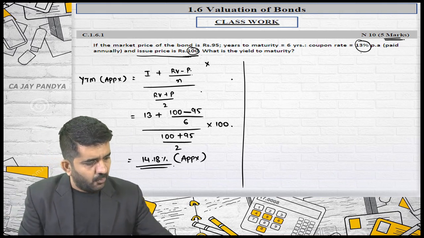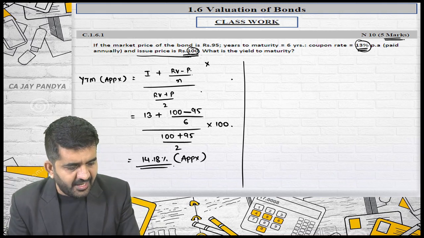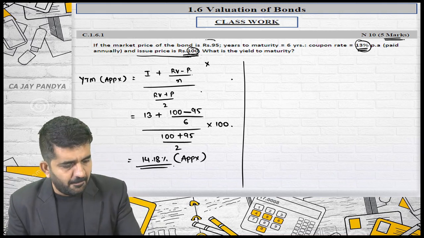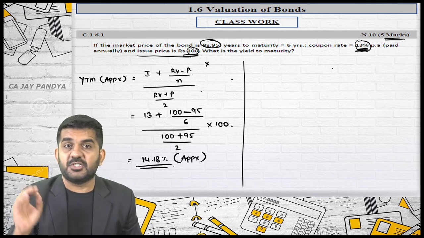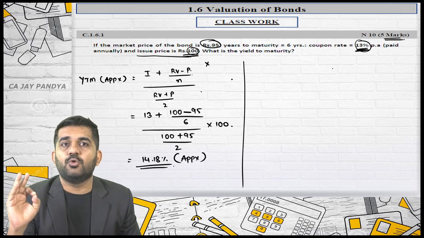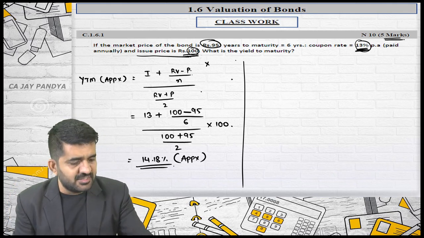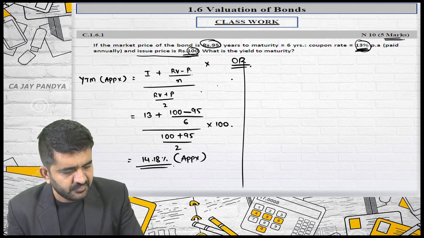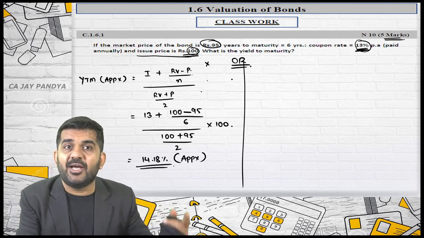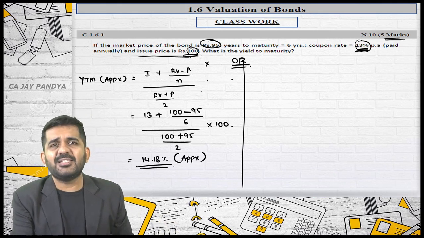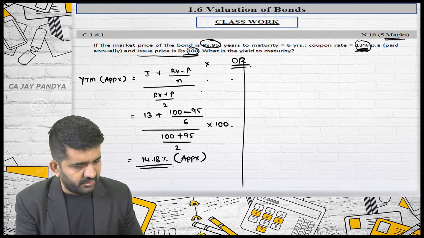Is it alright? Now, if the coupon rate is 13% and face value is 100, market price is 95, means you will be earning more than 13%. See, logically you should be understanding that you will be getting more than 13%. So where I will start from, this is an alternate technique. This is approximate one, this is actual one. Actually YTM I will be getting. But understand, in this also I do interpolation. So I will be getting approximate answer only.